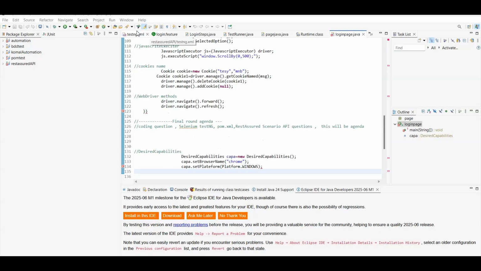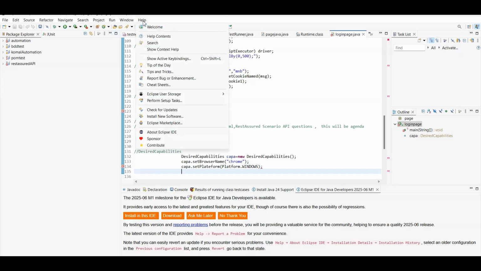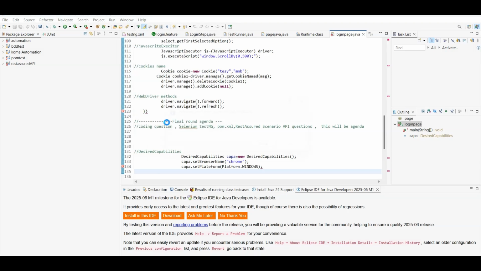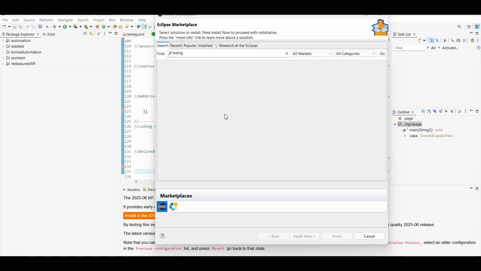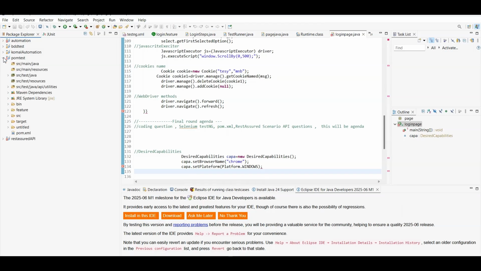Let's talk about the part first related to TestNG. Come to the Help section, then the Eclipse Marketplace. Once you type TestNG here, you can see that I have already installed it, so I don't need to install it again. Here you will see everything related to TestNG. You click install TestNG and download it. Once the download completes, restart Eclipse, and add TestNG in your pom file. I will show you that also.